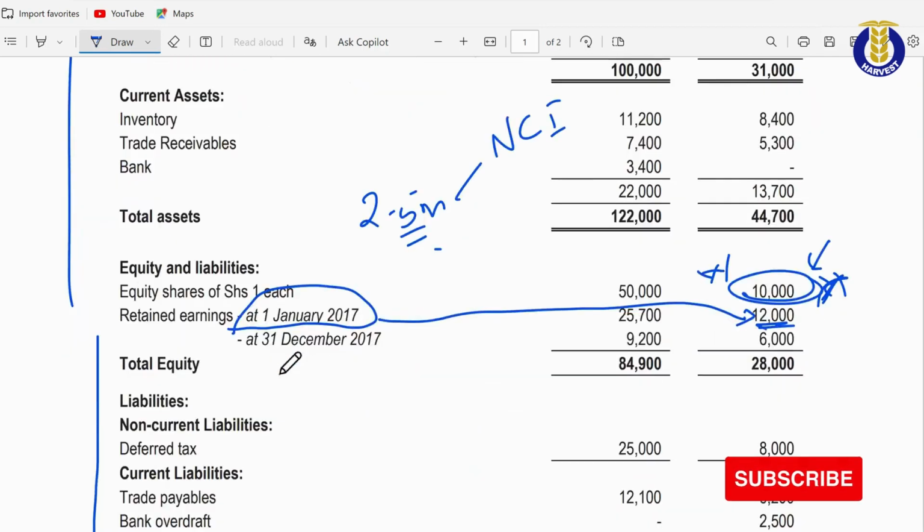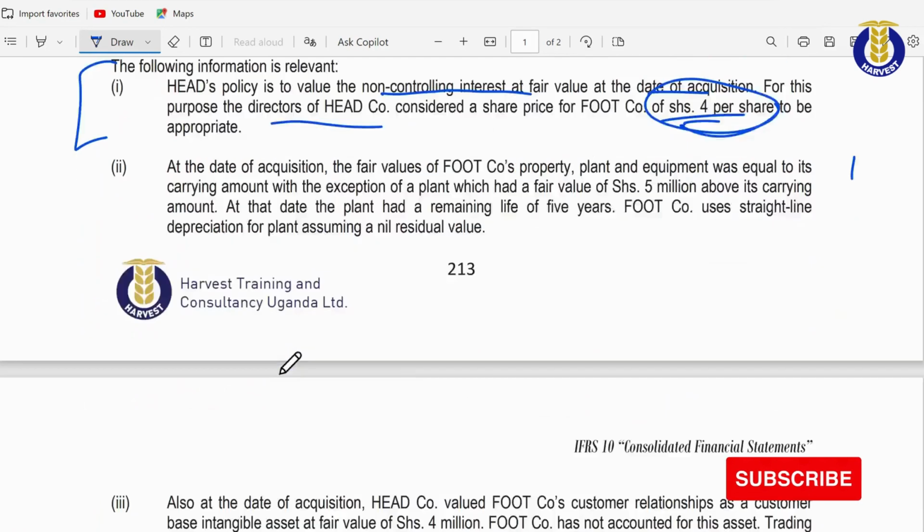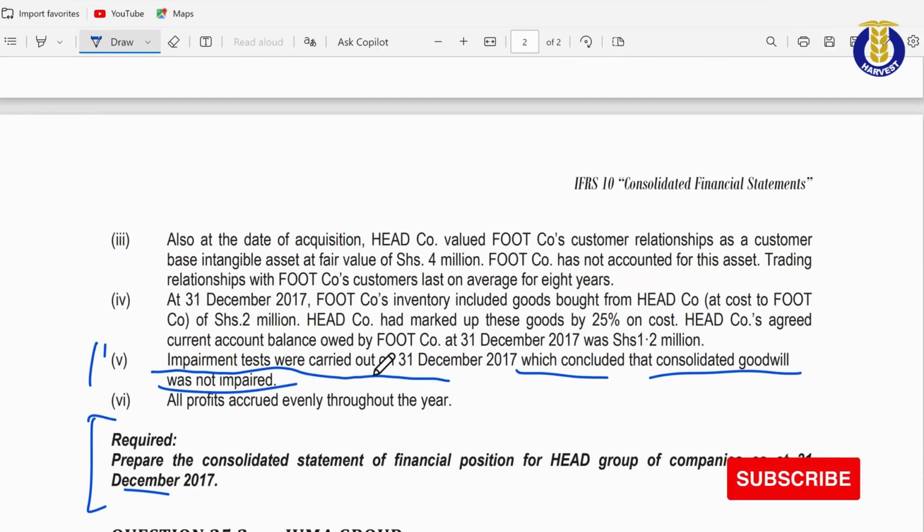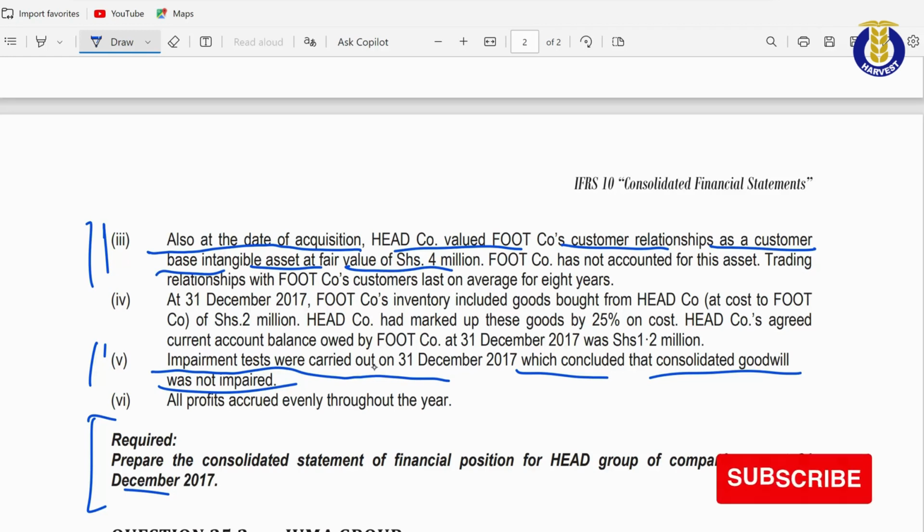When you go down to the additional information, which is additional information number 3, Roman 3, we are told that at the date of acquisition, head company valued food company's customer relationships as a customer base intangible asset at fair value of 4 million. So this means that whereas the book value is nil, the fair value is 4 million.